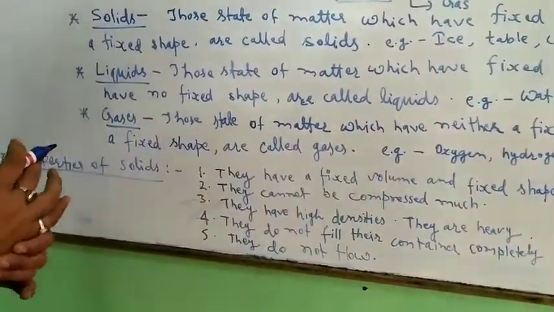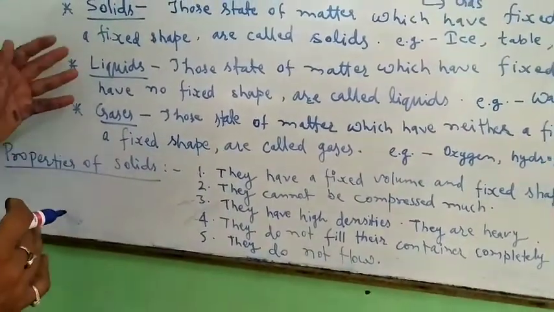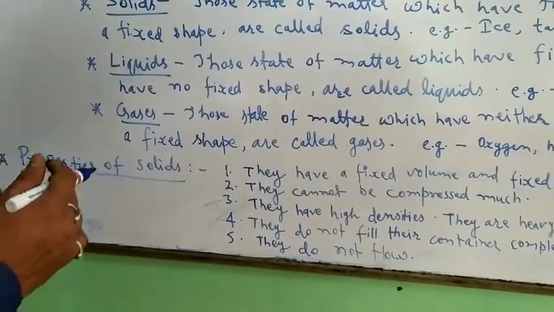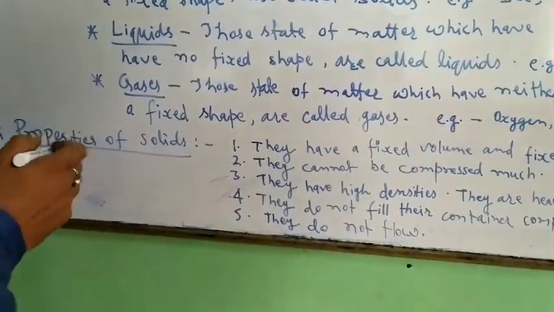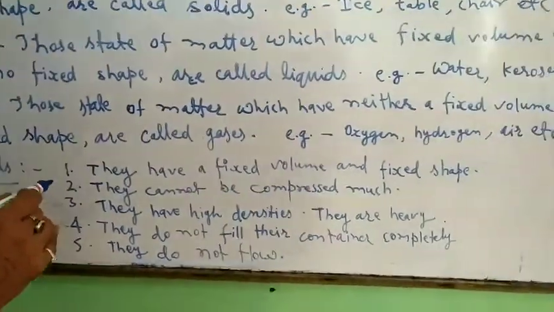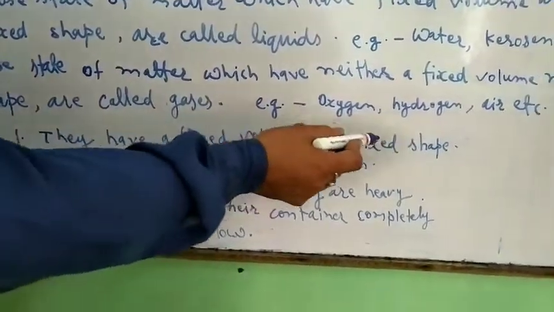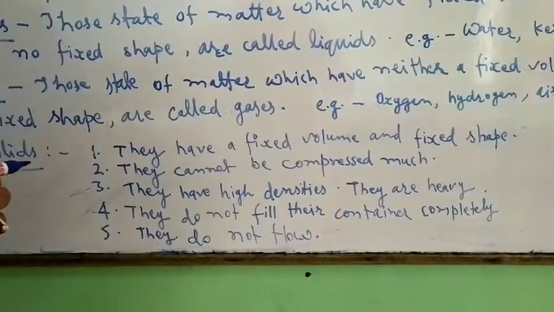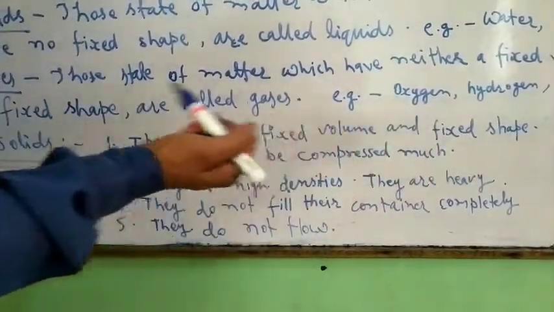Now we know what the properties of these states of matter are, on which we can see how they behave. For example, properties of solids. First property, they have fixed volume and fixed shape.